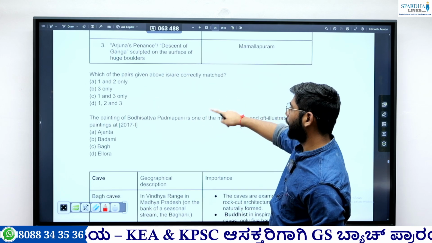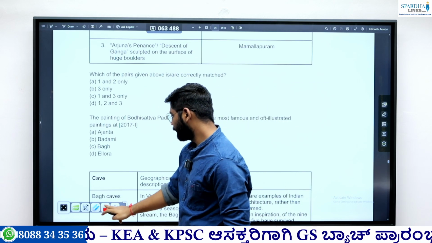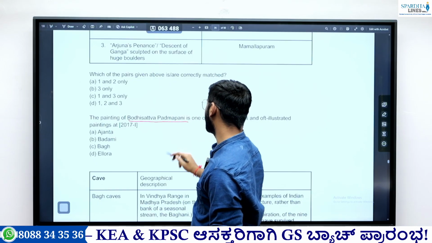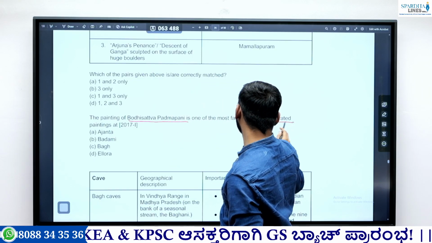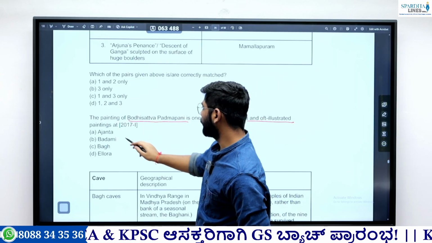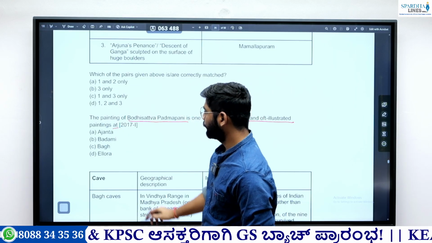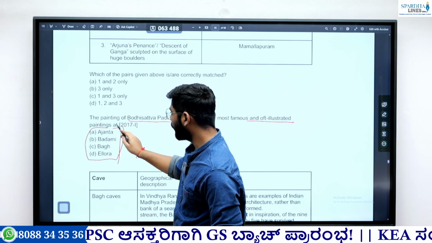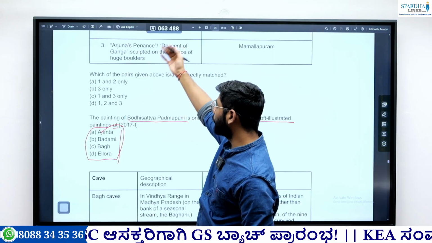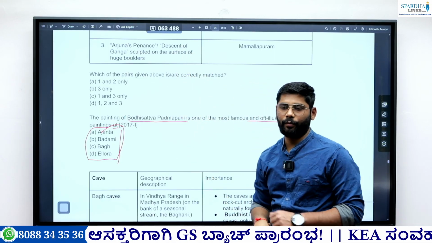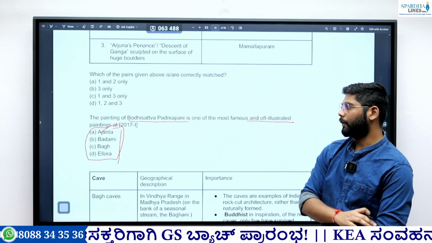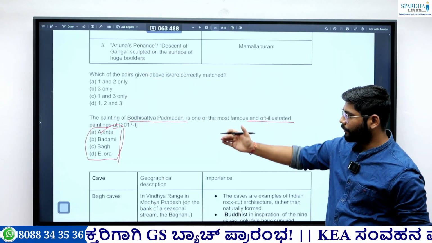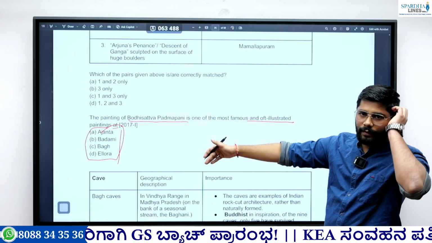Then next, see again 2017. They asked about Bodhisattva Padmapani, one of the famous and illustrated paintings. It is at which of these: Ajanta, Badami, Bagh and Ellora. These four are all repeated in previous year questions, and this was asked in 2017. So there are some caves that they repeatedly ask.